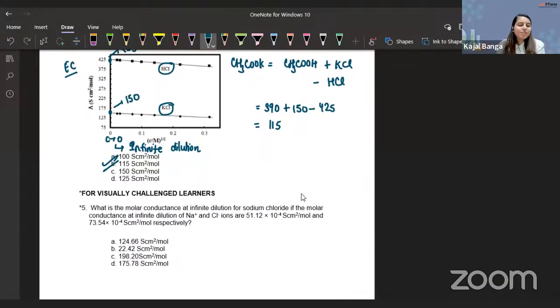Okay. So guys, this question that they are giving is for visually challenged learners, because those who will not be able to see this, but still we can practice the question. So look at this one. What is the molar conductance at infinite dilution for sodium chloride? Perfect. We have to calculate for NaCl. And what they are giving us, if the molar conductance, oh, perfect. What else do we want? They're already giving us for Na plus and Cl minus. So we just have to add the two together and we will be getting our answer.